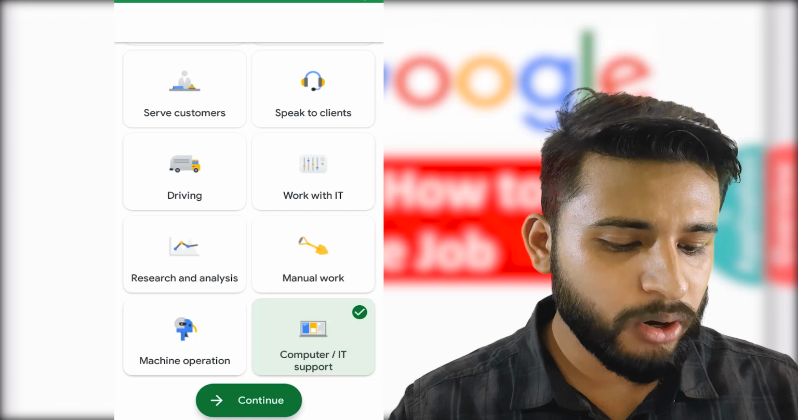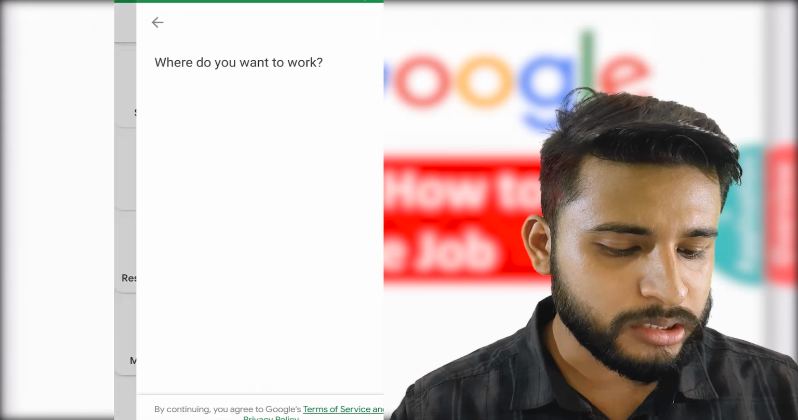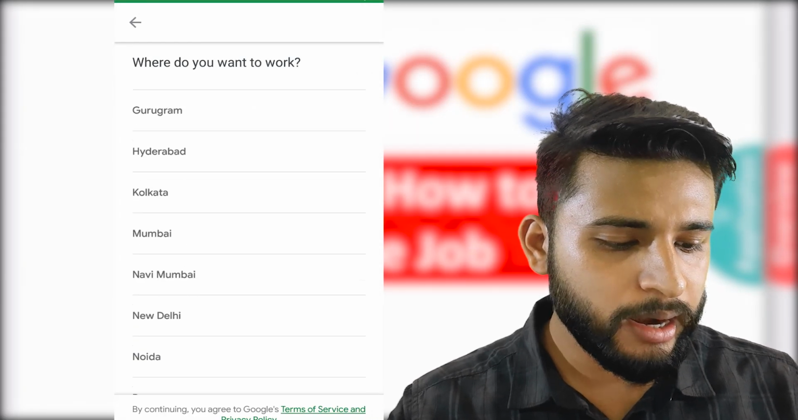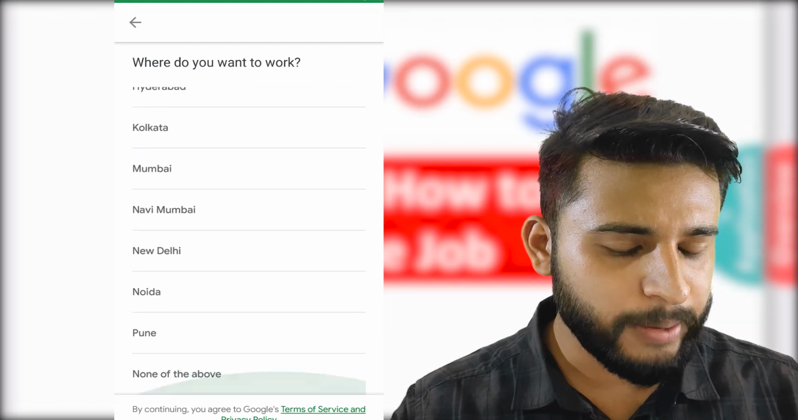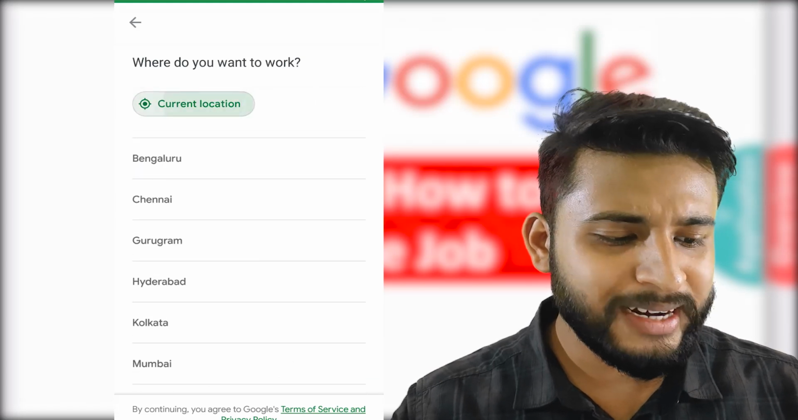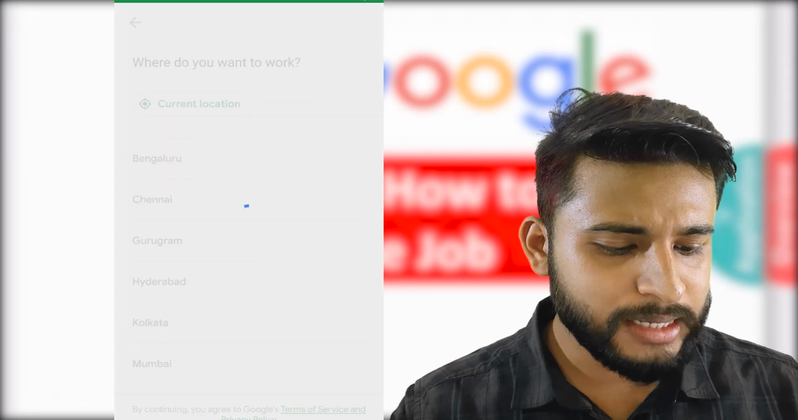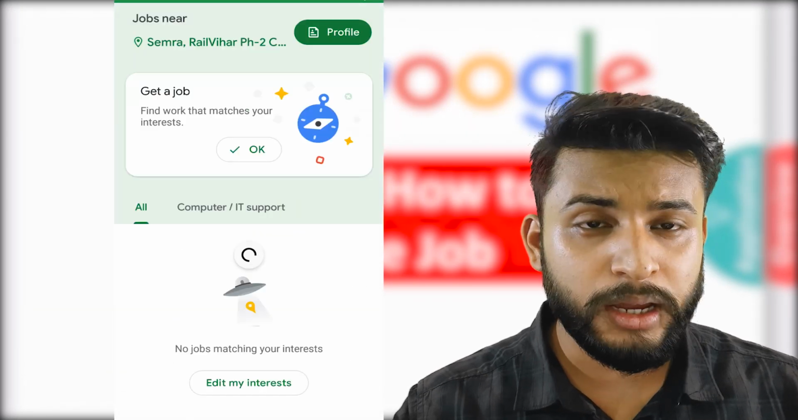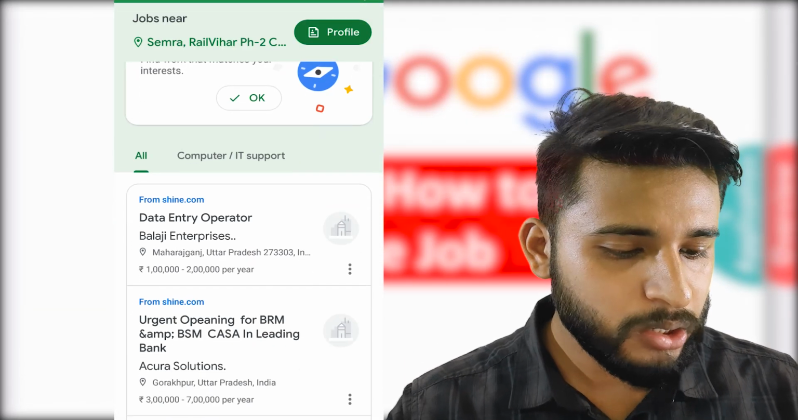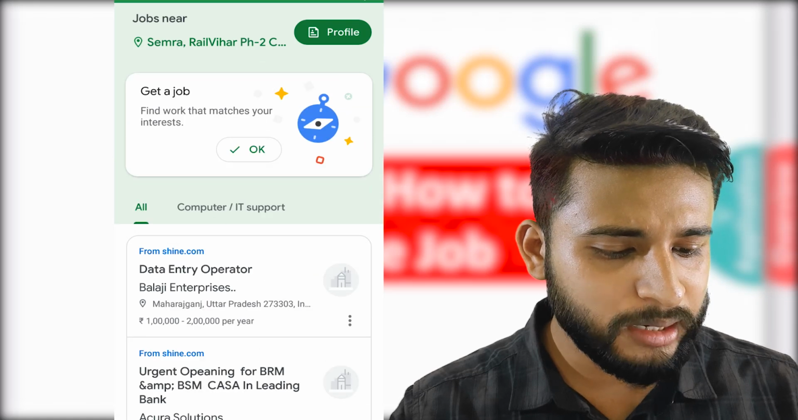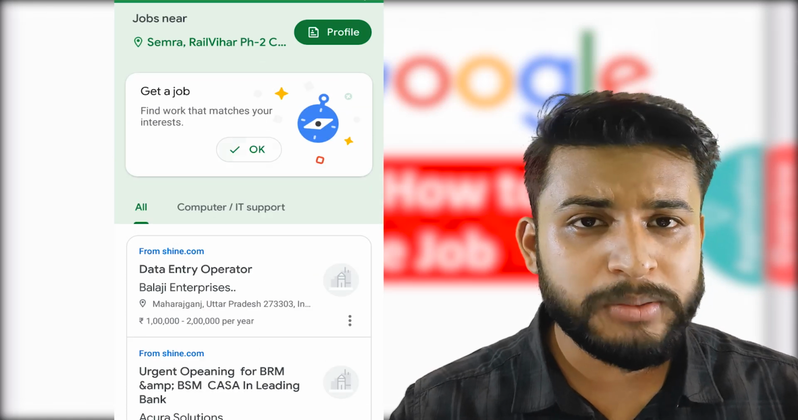When you click on continue, here will be your locations. Some locations will be shown. Now I will use my current location. Okay. So this will detect my location automatically, as it has detected my location. So here I can get all the jobs that are available.